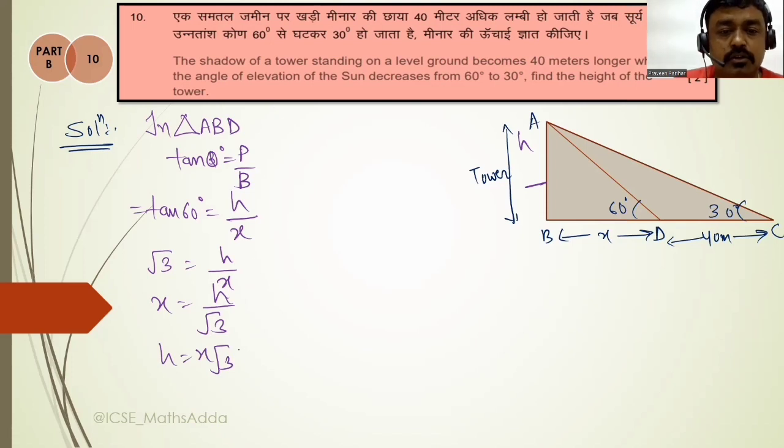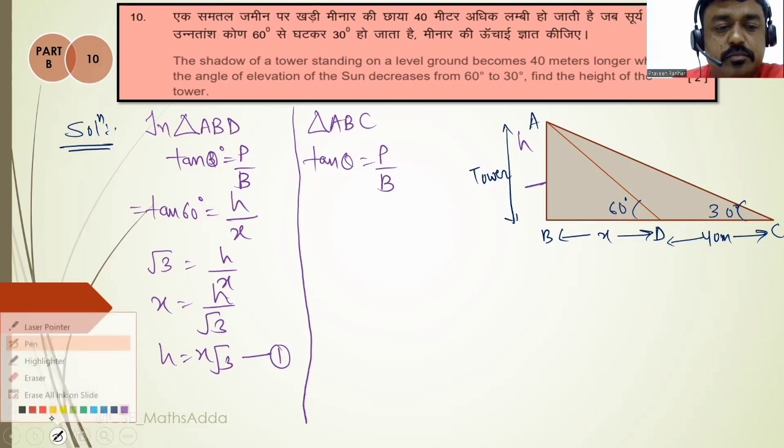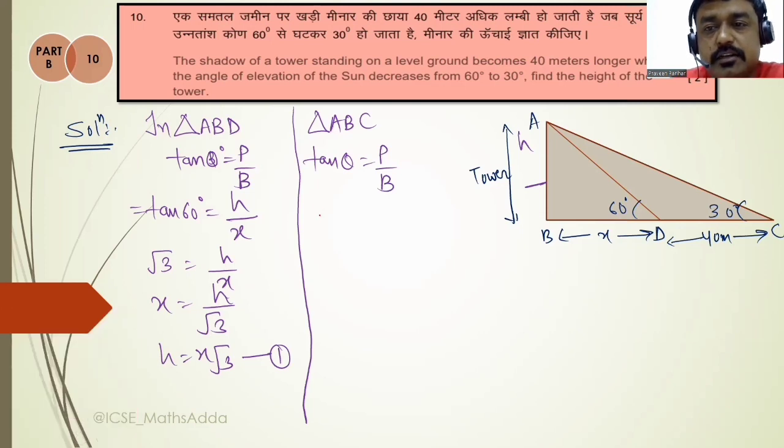Okay, so this is equation number 1. Let me move to the next. For triangle ABC, again you use tan theta is equal to P upon B. Tan theta, the value for theta is equal to 30 degrees, then the value for P, P is again x and B is your base, like in the case of 30, you have to take this BC.